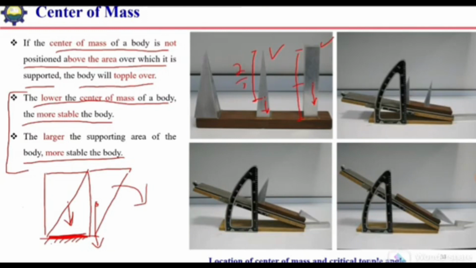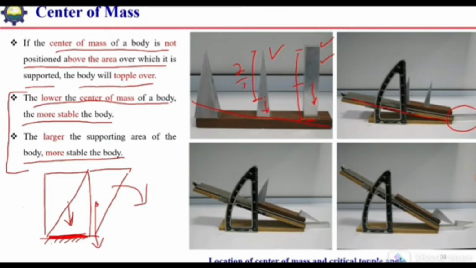If we rotate its base like this, first of all this rectangular structure will fall down; it will topple over. This is because the center of mass is high, so just with a small rotation it will come out of the supported area. The line of action of its weight will go outside the supported area, so it will topple over.